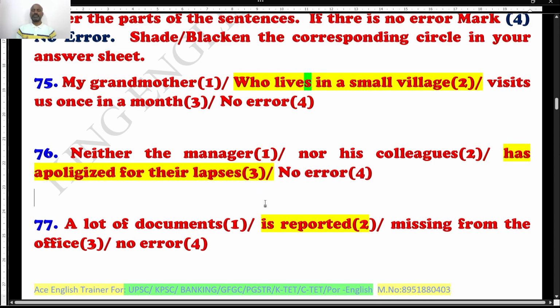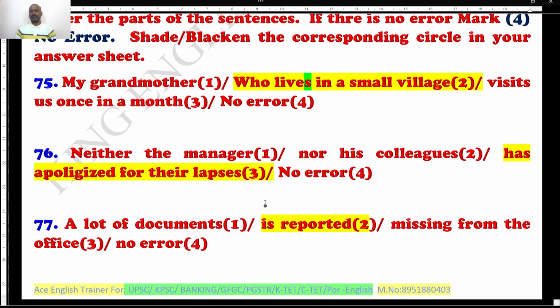It might be the manager or the colleagues. We don't know who committed the mistakes in the official work. But no one is ready to say sorry or apologize for their mistakes or lapses.